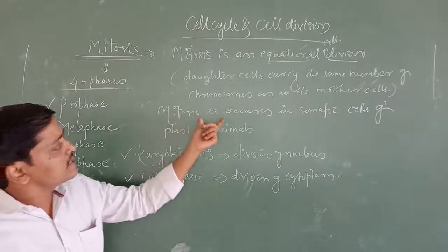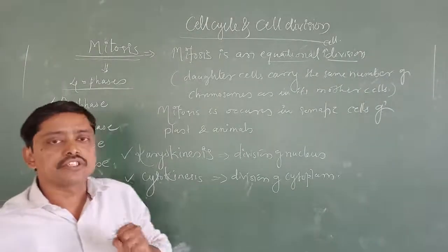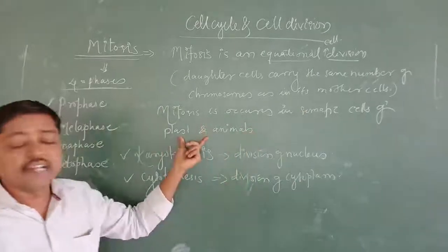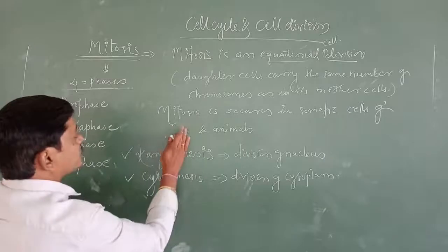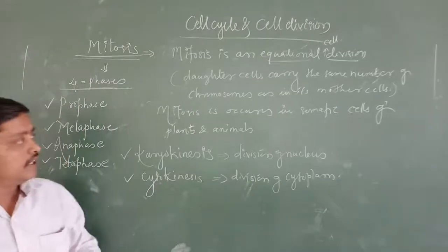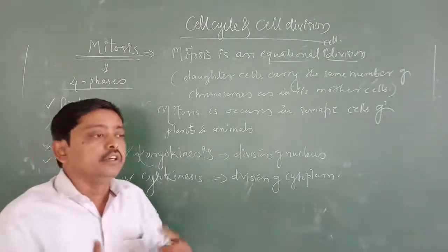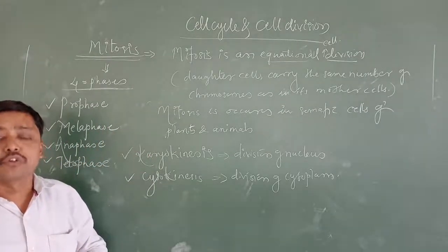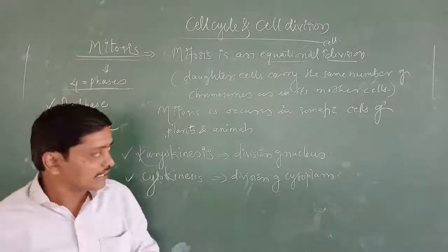Now, where do you find mitosis? Mitosis occurs in somatic cells of plants and animals. Somatic cells are the cells which divide and redivide, differentiate and dedifferentiate, and then form different organs or morphological characteristics.